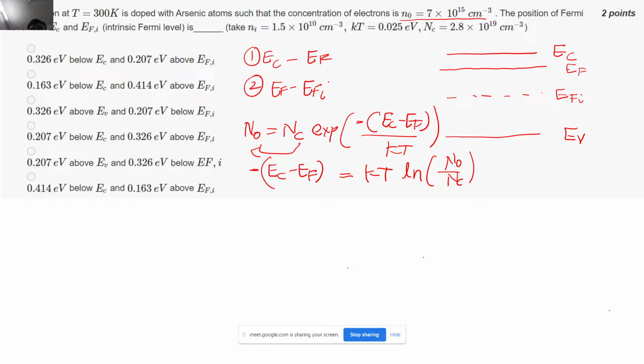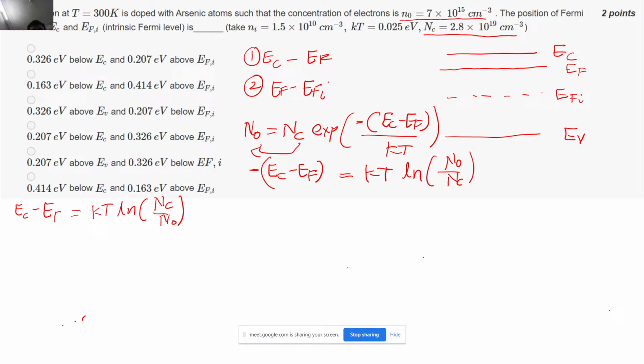Now I just need to know whether NC is given to me. Yes, you can see in the brackets NC is given, and n0 is also given. And kT has been mentioned that we have to take as 25 milli electron volts. So I'm substituting the values over here. EC minus EF will be 0.025 times ln of NC, which is 2.8 x 10^19, divided by n0, the concentration of electrons, that is 7 x 10^15.